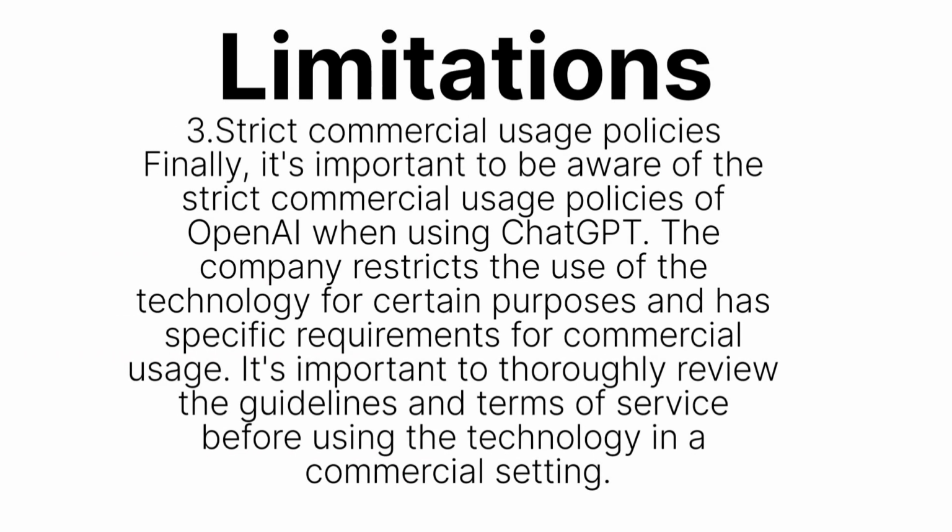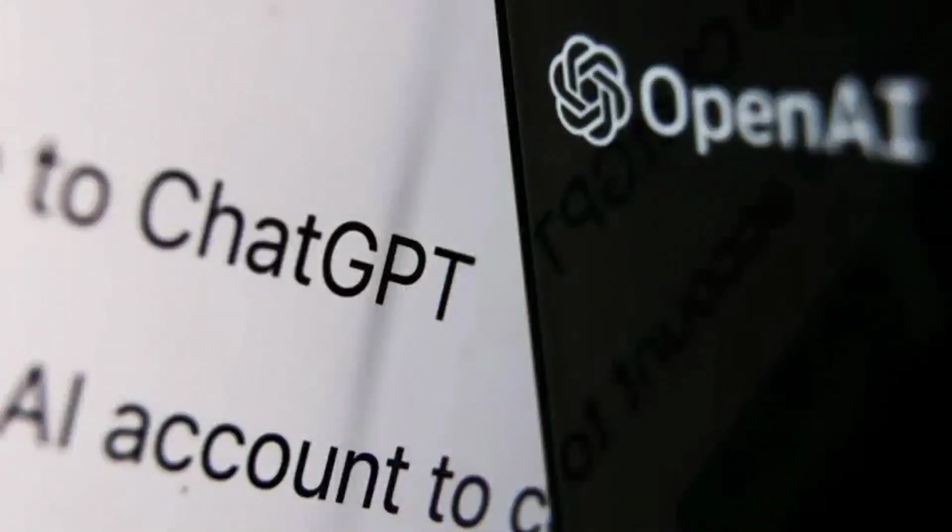3. Strict commercial usage policies. Finally, it's important to be aware of the strict commercial usage policies of OpenAI when using ChatGPT. The company restricts the use of the technology for certain purposes and has specific requirements for commercial usage. It's important to thoroughly review the guidelines and terms of service before using the technology in a commercial setting.